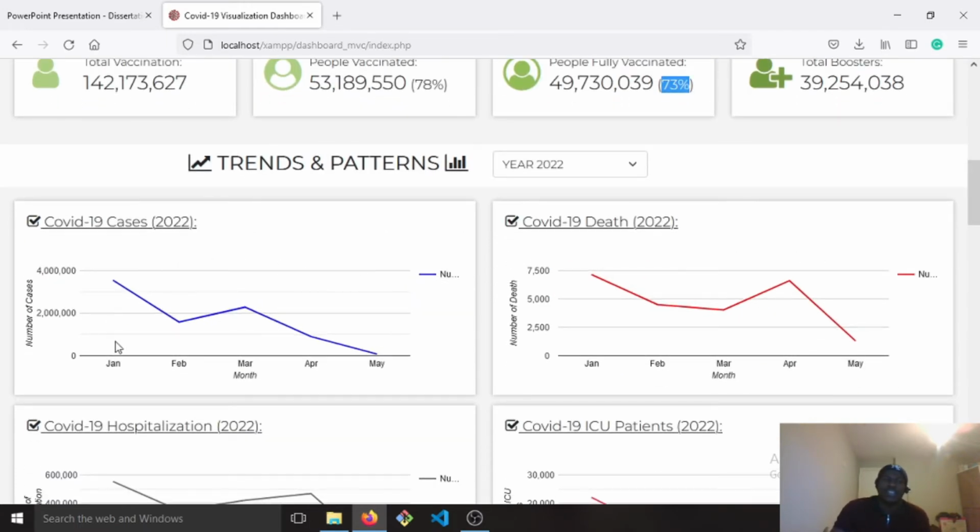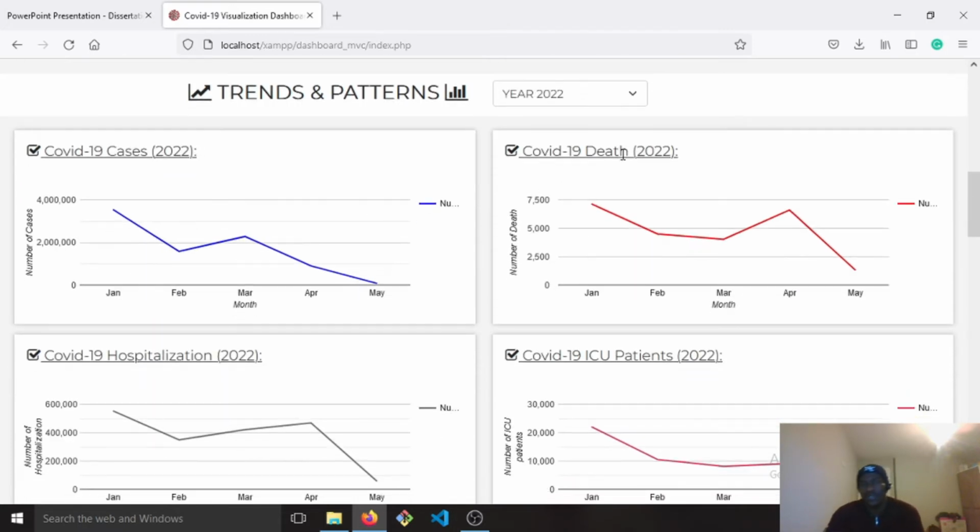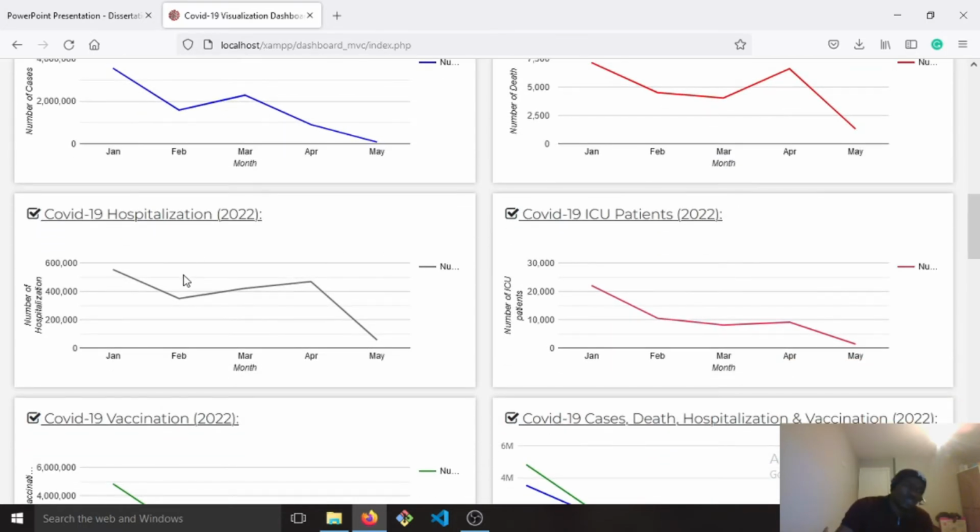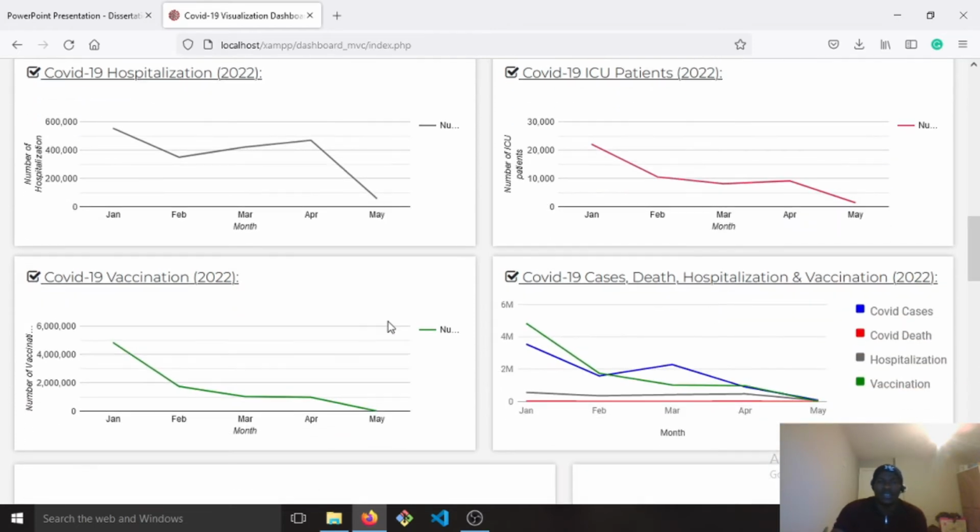Now this just gives you the trend for the year 2022. So this gives you the trend for the COVID cases, the trend for the COVID deaths, the trend for the hospitalization, the trend for the admission of patients to the intensive care units, and the trend for the vaccination. Rolling over this line graph gives you the actual numbers for each of the months.